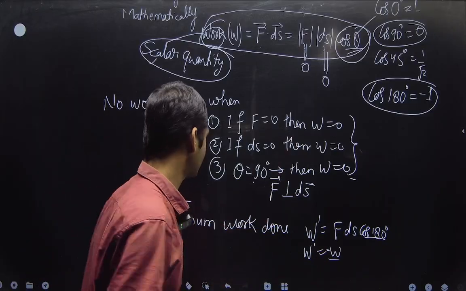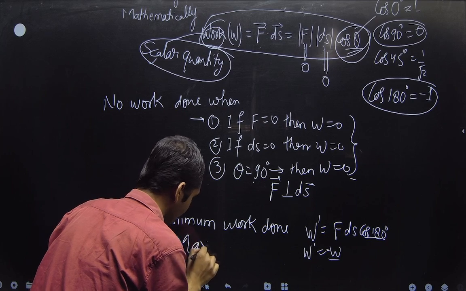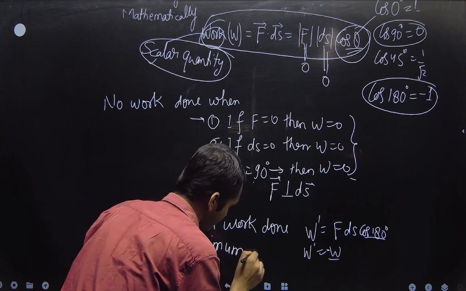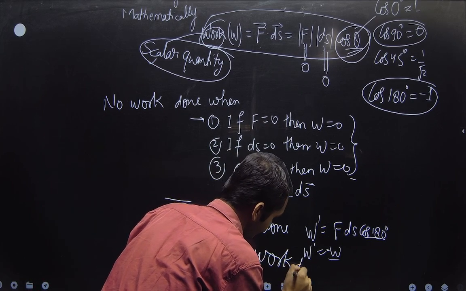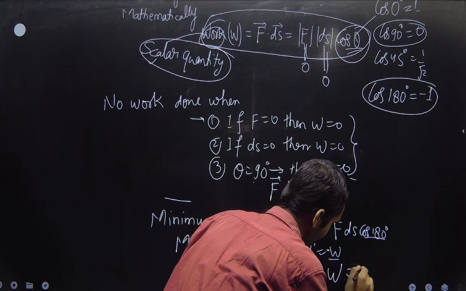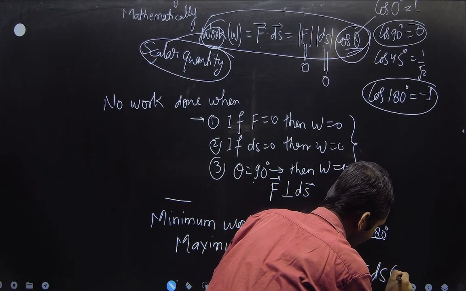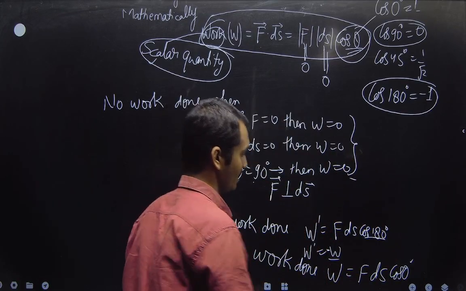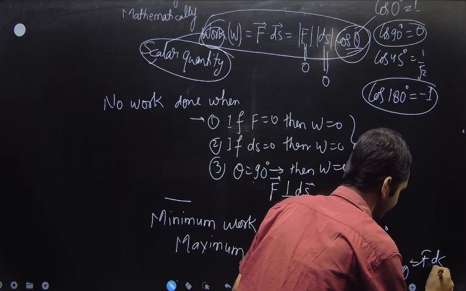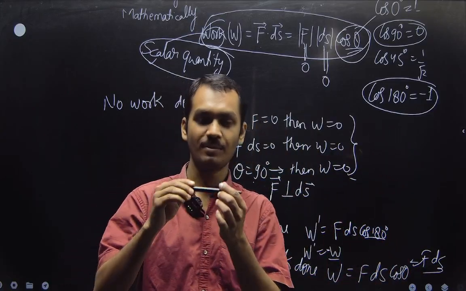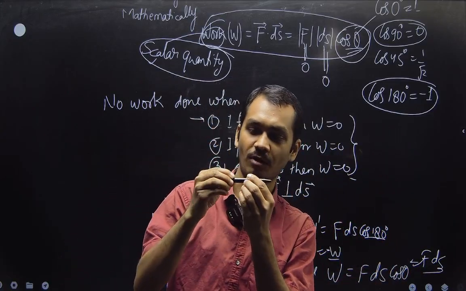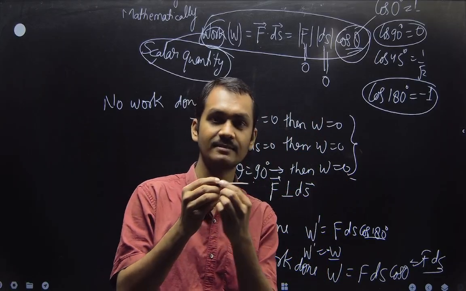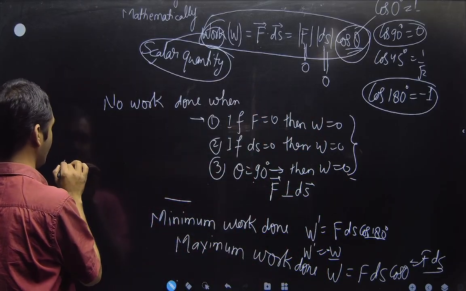So what will be the maximum? We can look at the maximum work done. It is when F s cos 0 degrees, and that is Fs. When will it be 0? Apply the force in the X direction, and the object will be displaced in the X direction, the same direction as the force.